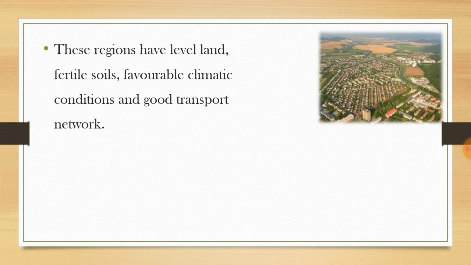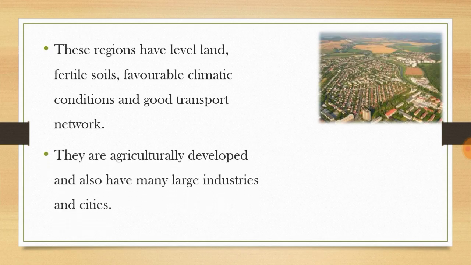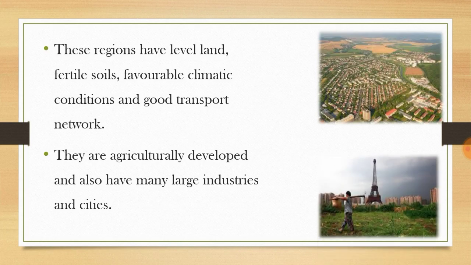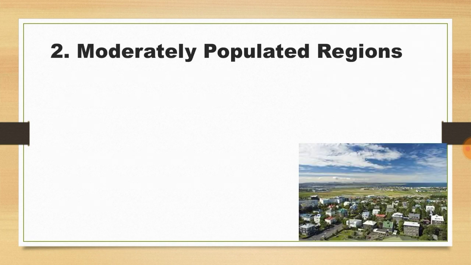Let's check out the other reasons. They are agriculturally developed and also have many large industries and cities, so that it is very conducive for living or settling. That's why these four regions are densely populated across the world. Let's move on to the second, moderately populated regions.